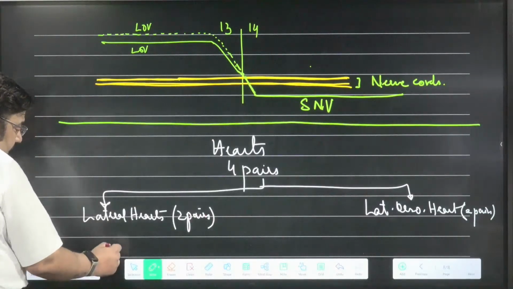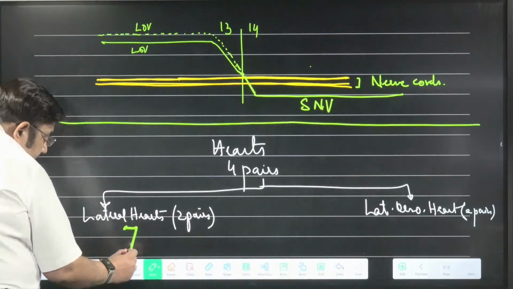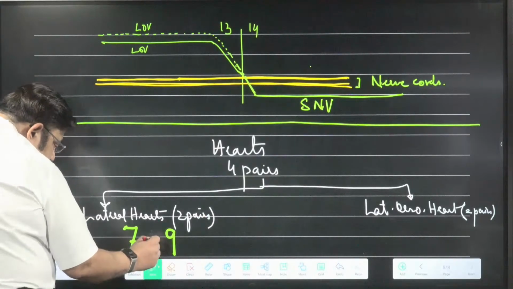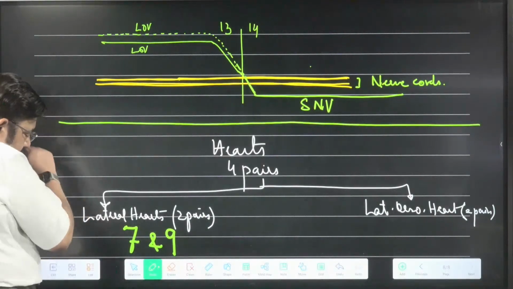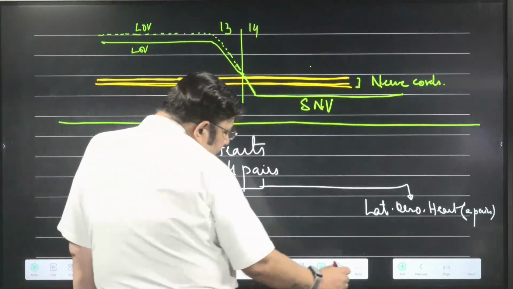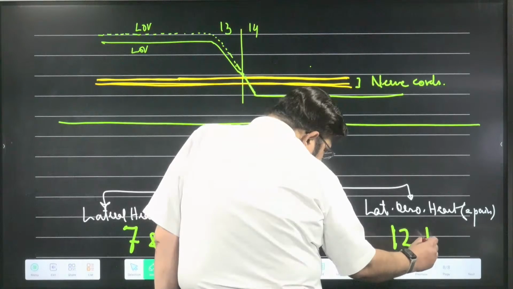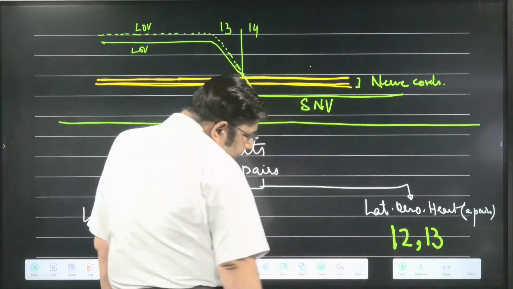And here it goes. This one is number 7, number 9, 7 and 9. This is number 12 and number 13, 12 and 13.